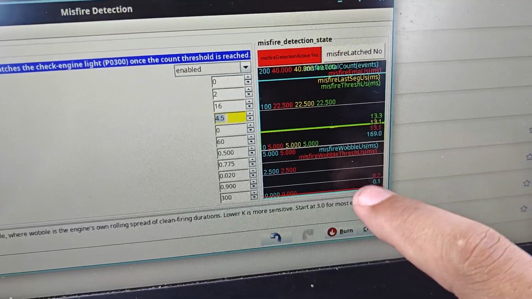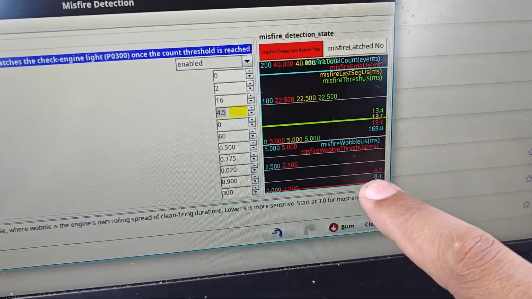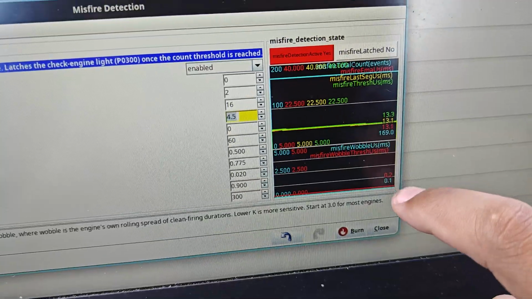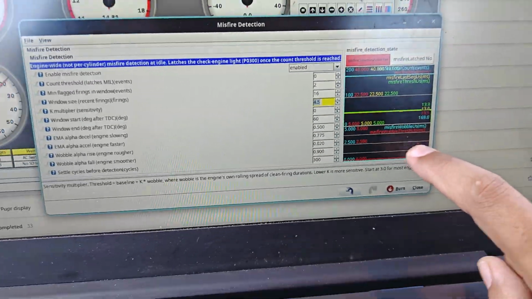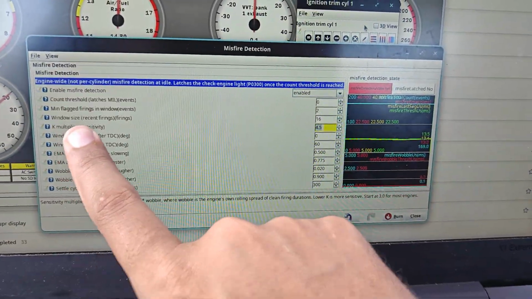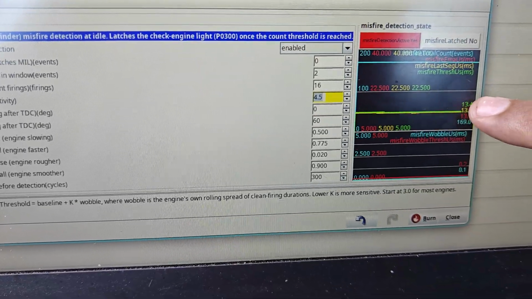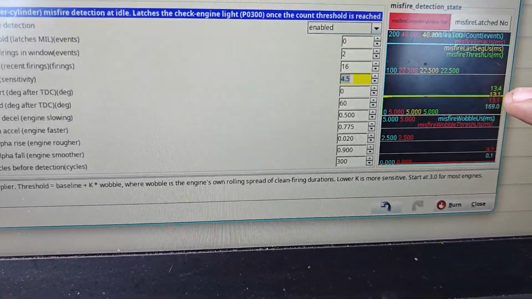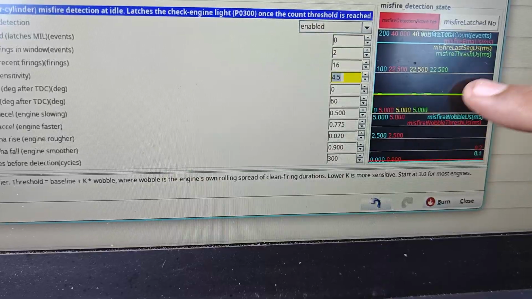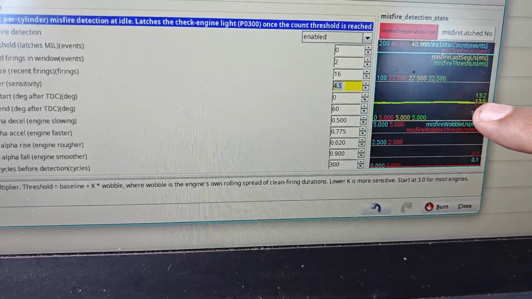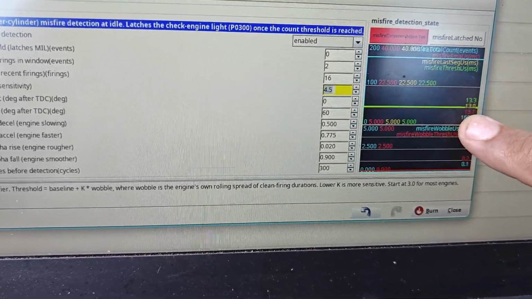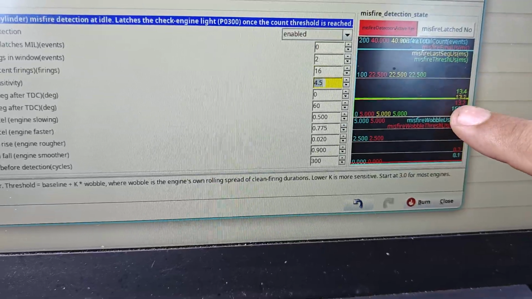So if you have a cammed engine, this number is probably gonna end up being quite a bit bigger because it's wobbling. And this then gets multiplied by this K multiplier that takes the base moving average and multiplies it into a threshold. So you see the green one is the threshold that we need to go over in our last event. That's why it's last second, or last segment, sorry.